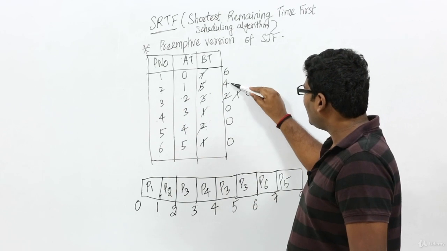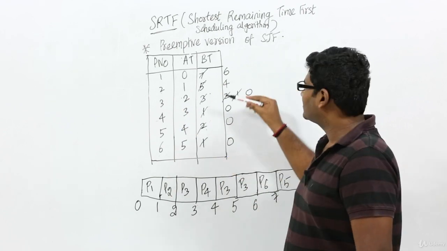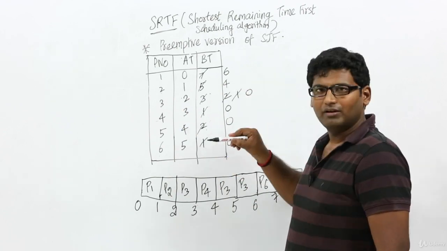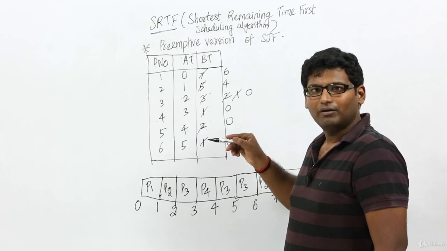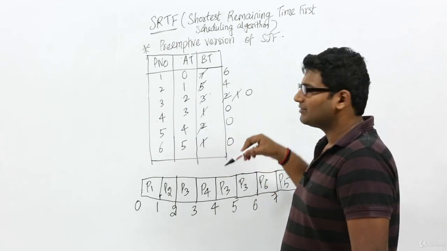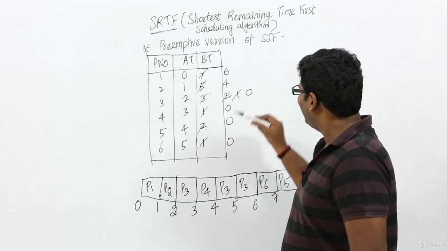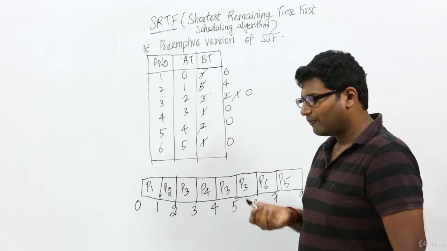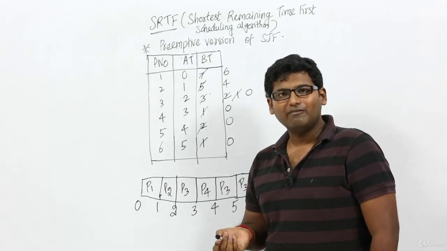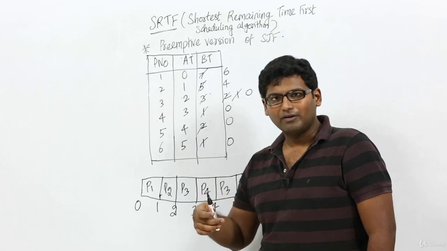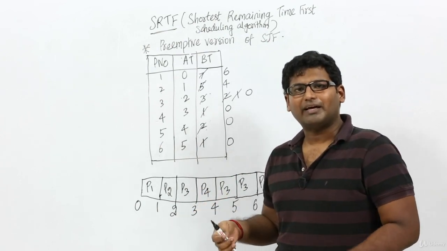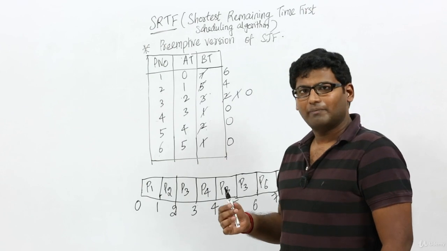Now as I keep on decreasing P2, which means if I decrease 4 to 3, 3 to 2, 2 to 1, 1 to 0, all these things like 4, 3, 2 and 1 will be less than 6. That's the reason I was saying that SRTF will behave like SJF from the point when all the processes have arrived to the RAM. Okay.